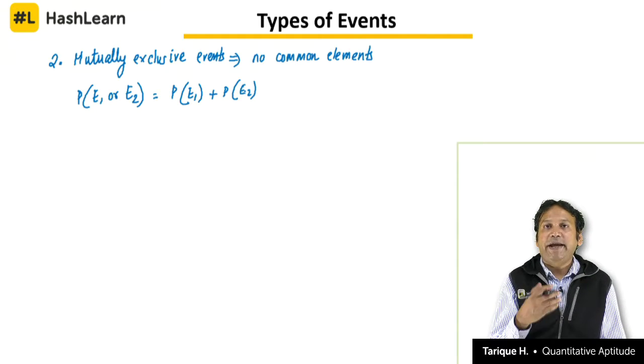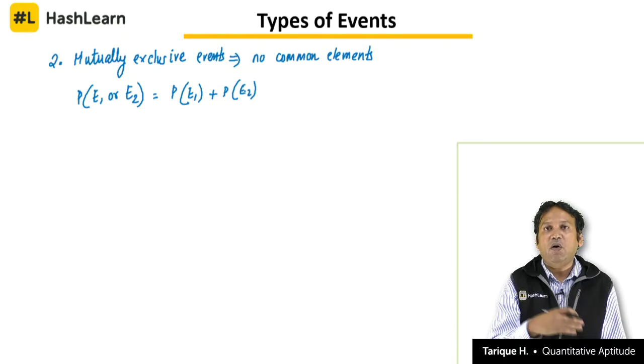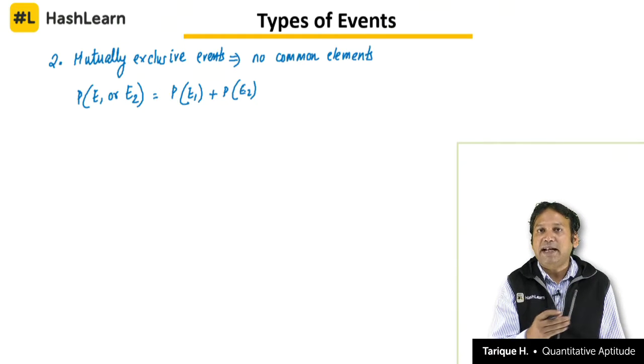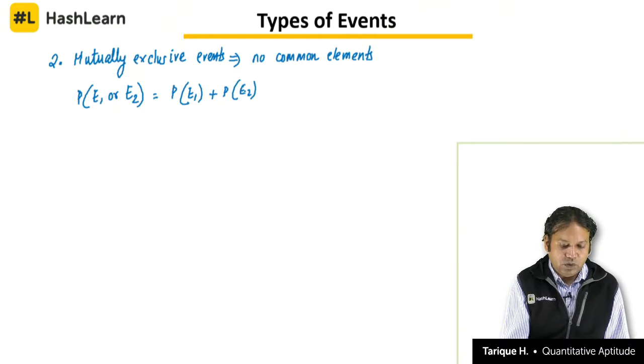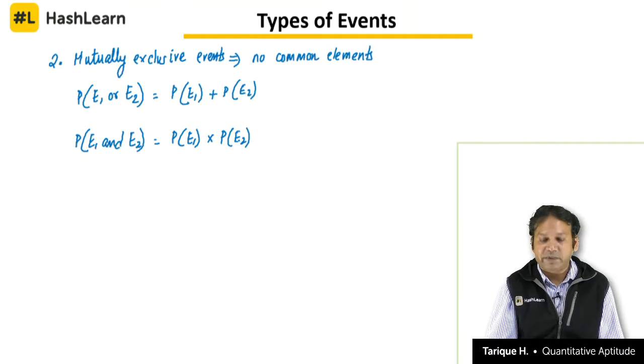Clear? So, if there are n mutually exclusive events and for them the probabilities are P1, P2, P3 up to Pn, then for the probability that either event E1 or E2 or E3 will happen, we will just add the probabilities, and that will give us the total probability. Next is the probability that both E1 and E2 will happen. So, E1 and E2 will happen, that is probability of E1 into probability of E2.